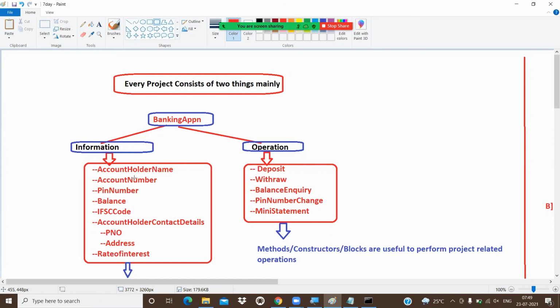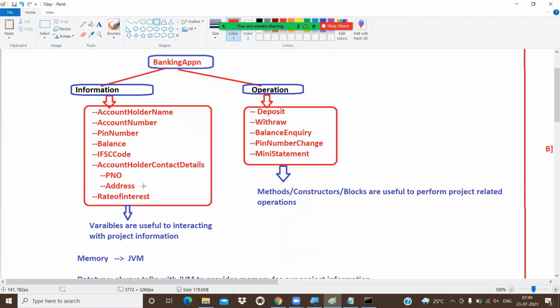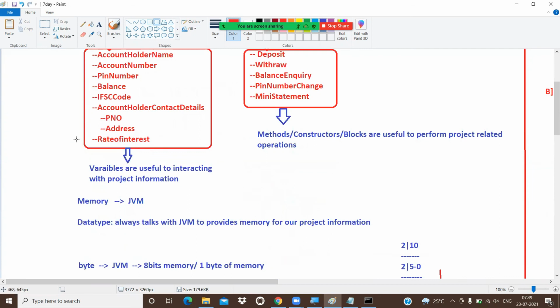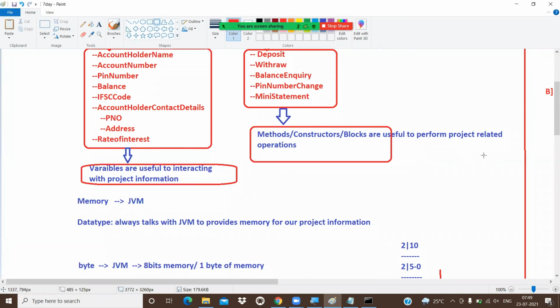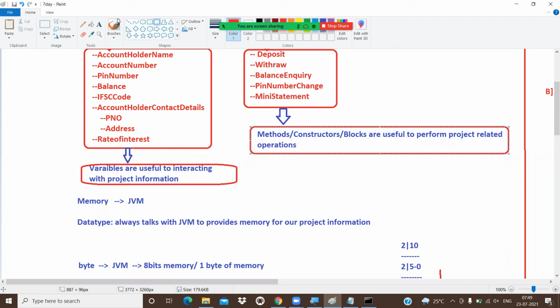So these come under operations. Operations are always performed on top of information. So how can we work with the information programmatically? With a concept like a variable. Then how can we perform operations? By writing logic. Then where can we write the logic?